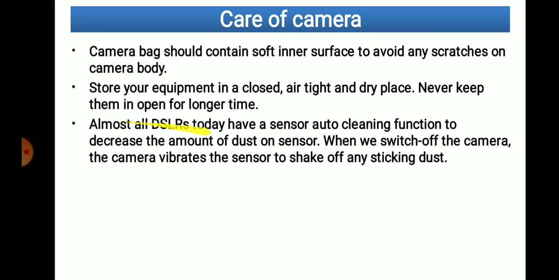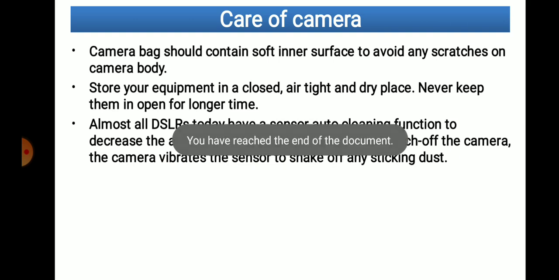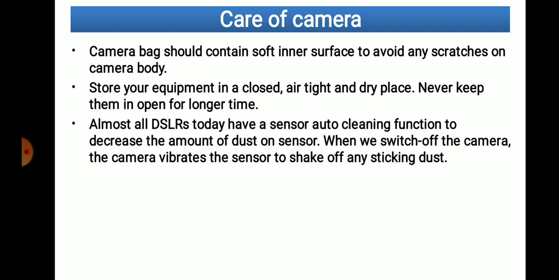Almost all DSLRs today have sensor auto-cleaning functions, to decrease the amount of dust on a sensor. सेन्सरवर जी डस्ट साठते ती क्लिअर करण्यासाठी ऑटो-क्लिनिंग फंक्शन आहे कॅमेरामध्ये. When we switch off the camera, the camera vibrates the sensor to shake off any sticking dust. जेव्हा आपण कॅमेरा स्विच ऑफ करतो त्यावेळेस कॅमेरा व्हायब्रेट होतो आणि सेन्सरवरची धूळ काढून टाकतो. So these are the care points which we have to follow while using the